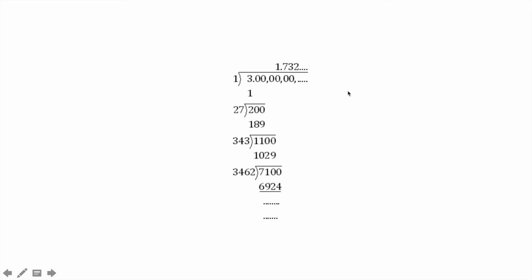Again root 3. Root 3 we are getting the value as 1.732, and it's non-terminating like this. Again it's non-terminating, non-recurring.